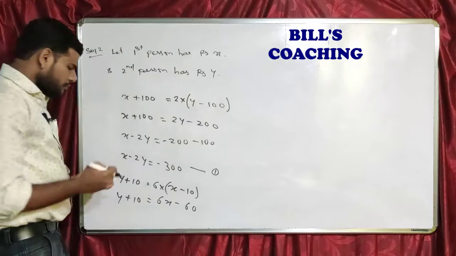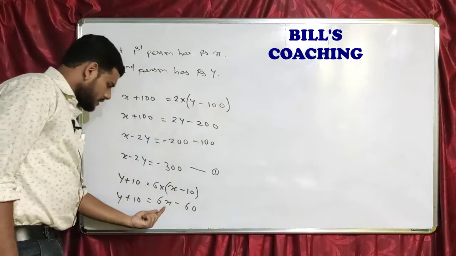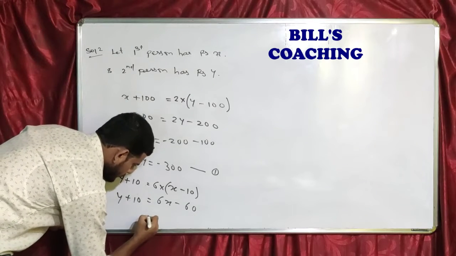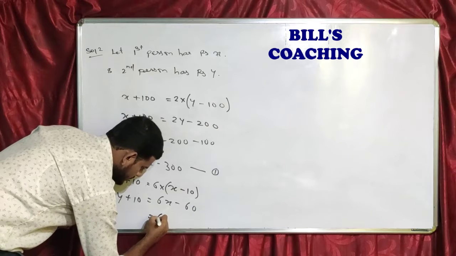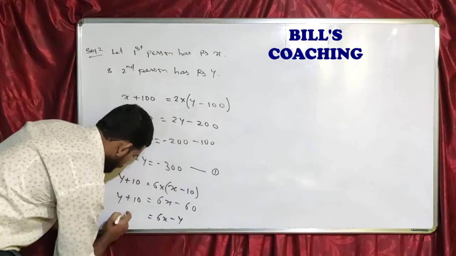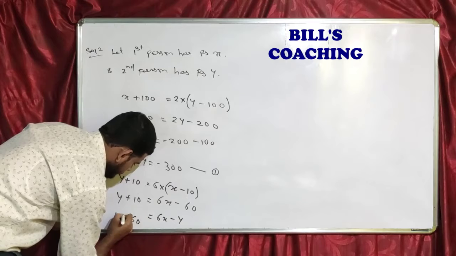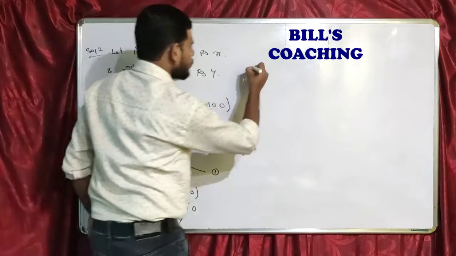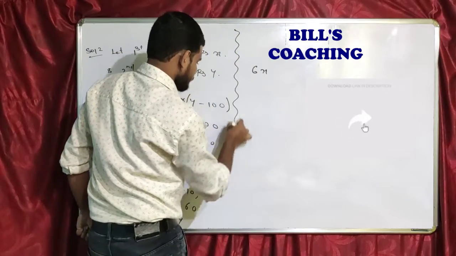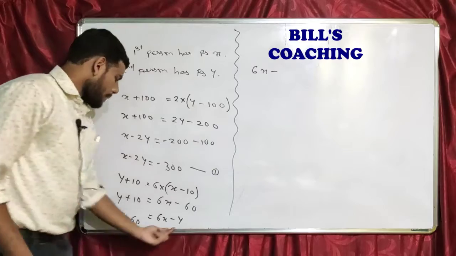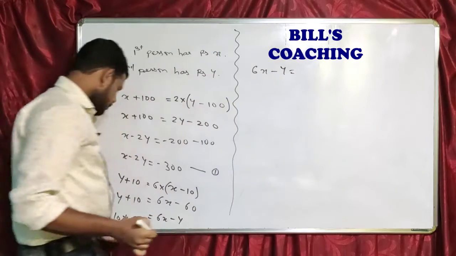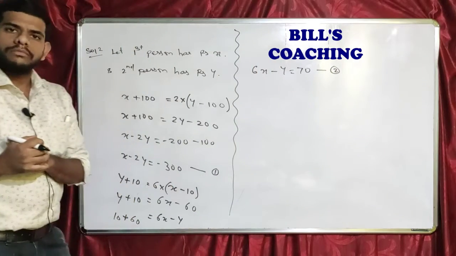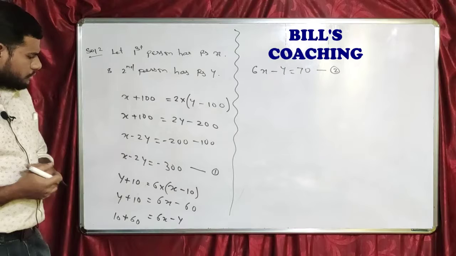Simple thing now, we have to just arrange X and Y properly. This is 6X, okay? So what I'll do, 6X minus Y will become 10 plus 60. I brought this 60 on this side and Y on that side. Arrange this, so what we'll get, 6X minus Y will be equal to 70, and this is our equation 2. Correct?